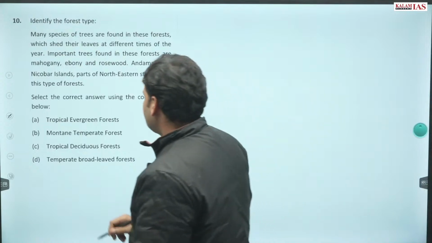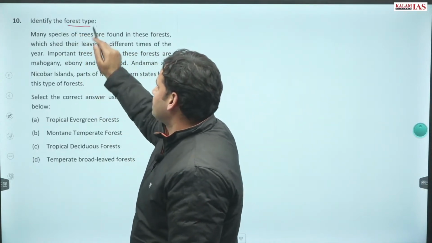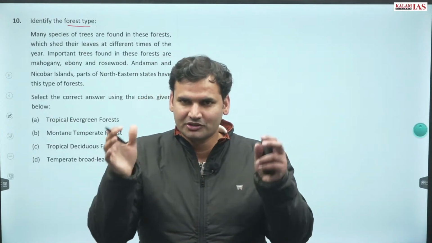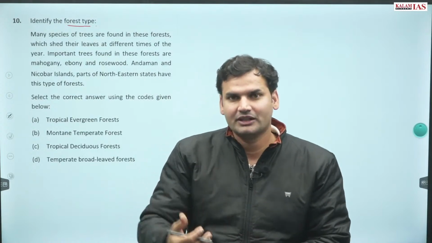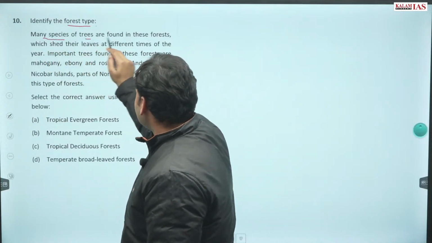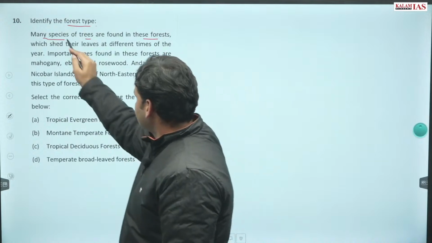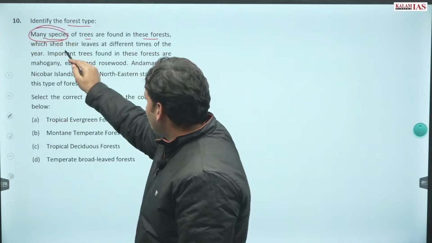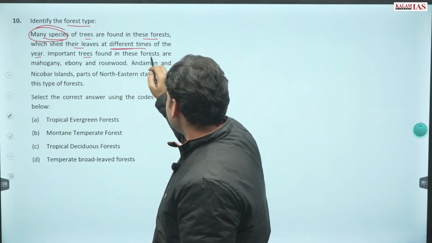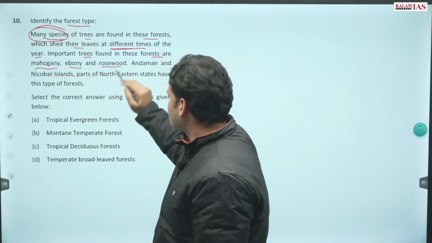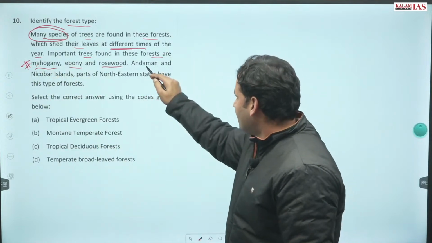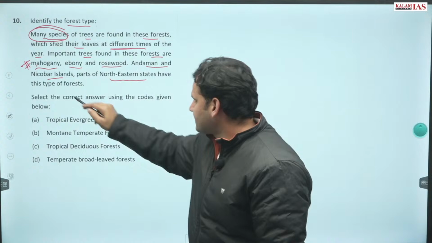Question number 10. Now we need to identify the forest type. These are the most exciting of all the questions. पहेली की तरह आपको characteristic features दिए जाएंगे and then we have to deduce or identify. Many species of trees are found in the forest, which shed their leaves at different times of the year. Important trees found in these forests are mahogany, ebony and rosewood. यहाँ से भी आप आंसर बता सकते हैं if you read this. Andaman and Nicobar Islands and parts of the northeast have this type of forest.